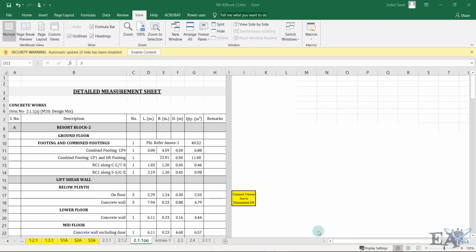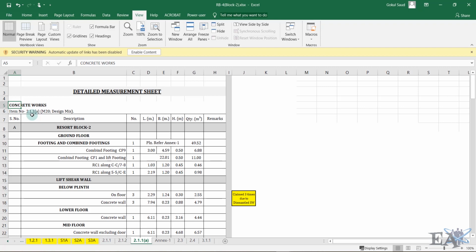Alright, so the running bill RB4, here it says concrete work. Item number 2.1.1a, M20 design mix. This 2.1.1a is derived from the BOQ. While preparing the contract document, we know what a BOQ is.